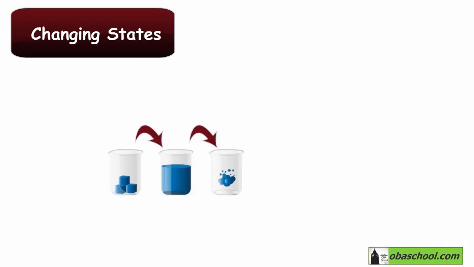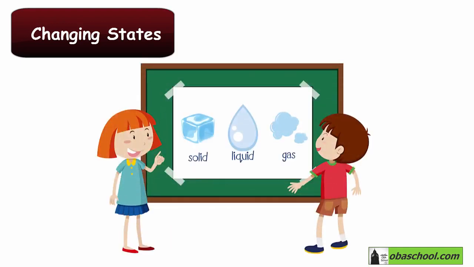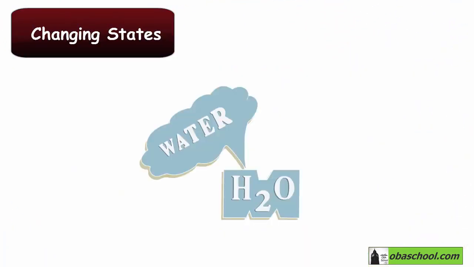In this animation, we will describe changing states. A substance can change its state. What are the three states of matter? Excellent. We have the solid state, the liquid state, and the gas state. We will take an example, water, H2O.